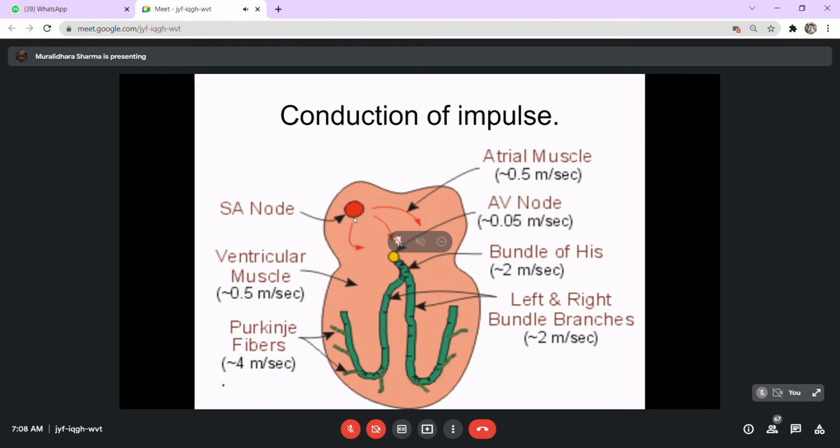Like, hypothetically, in such a situation where there is a complete atrioventricular block, where none of the impulses reach from the SA node to the ventricles through the AV node, the atrium will be contracting at a rate of 72 per minute, and the ventricle will be contracting at a rate of 68 or 64 per minute, and so on and so forth.